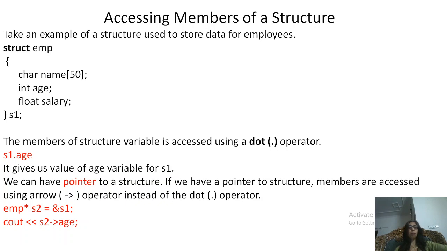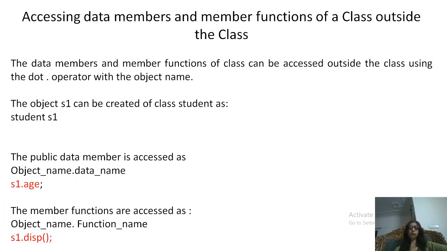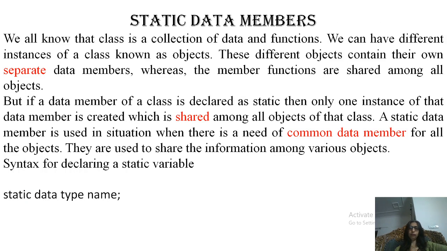Accessing members of a structure, we can access a member of a structure by using the dot operator, and in the same way we can access a member of a class outside the class with the dot operator. Then static data members. These are data members which have their scope inside the class, but they have their life throughout the execution of the program.